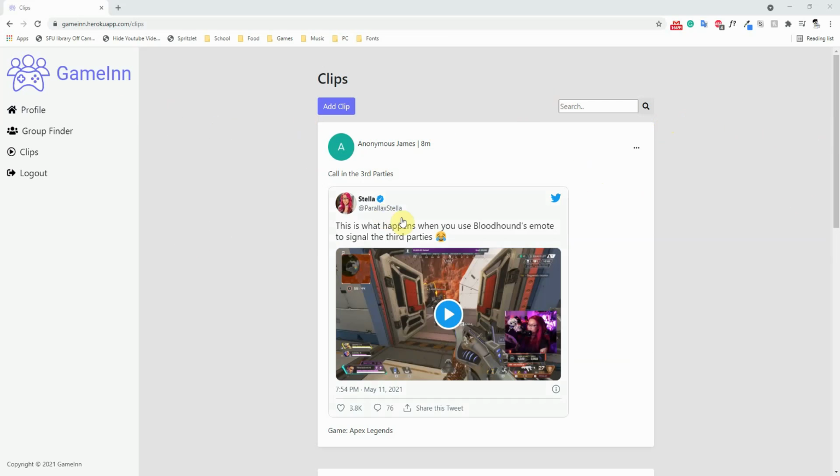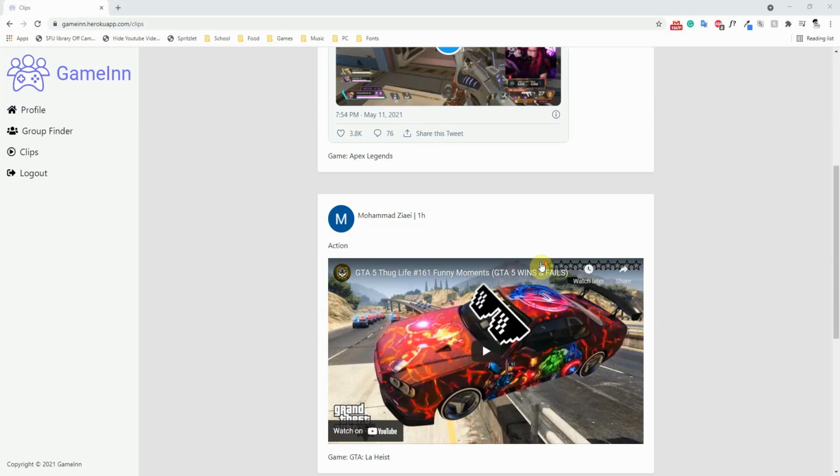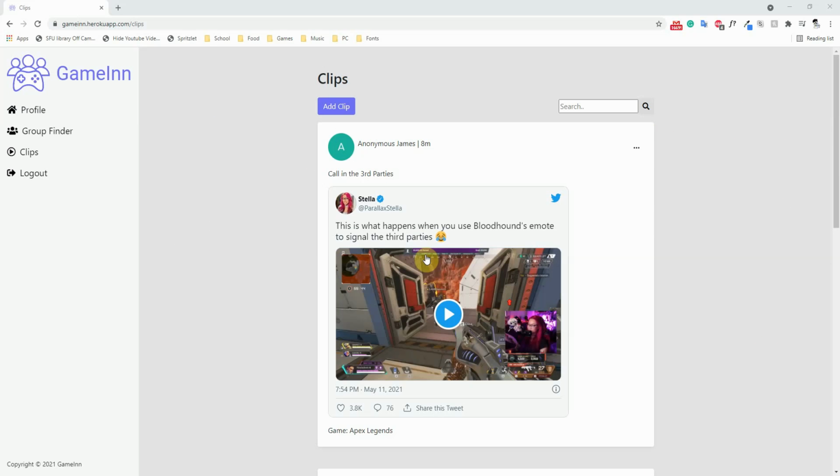So for the clips, I did two things. The first is adding the videos, which includes videos from YouTube, Twitch, Reddit, and Twitter. YouTube and Twitch are inserted using iframes, as shown here, while Twitter and Reddit are using custom embed code. Reddit's embed code is already there, you just fill in the necessary fields, while Twitter's is generated using the embed endpoint of the Twitter API.